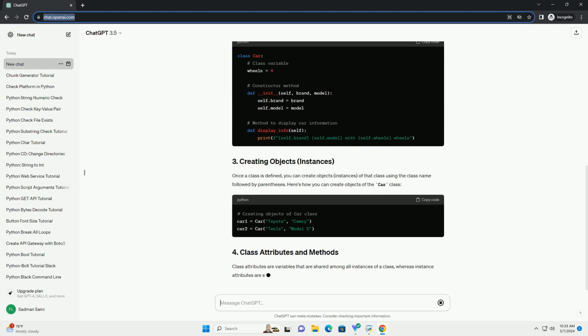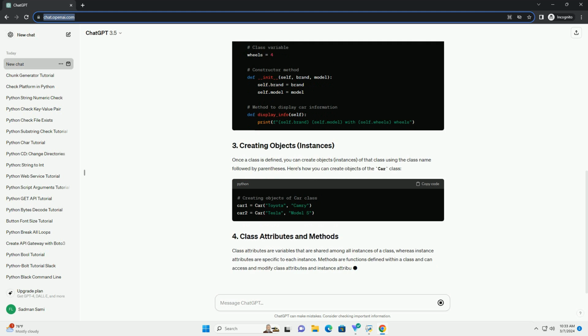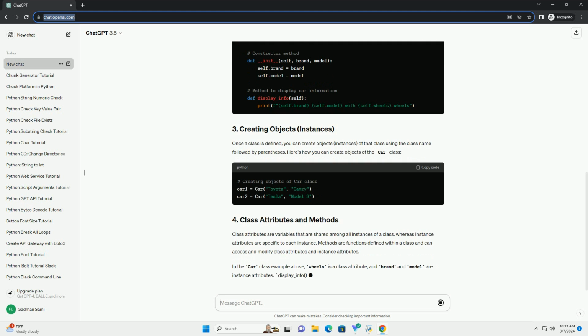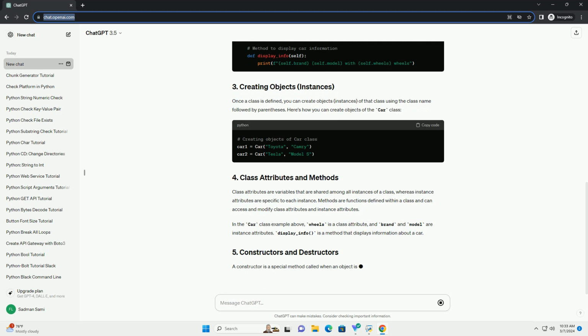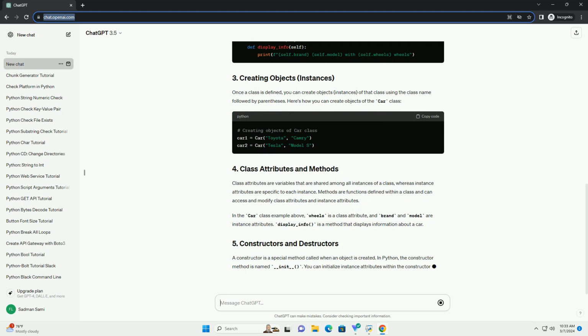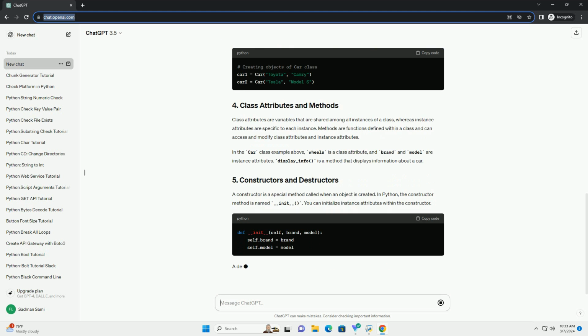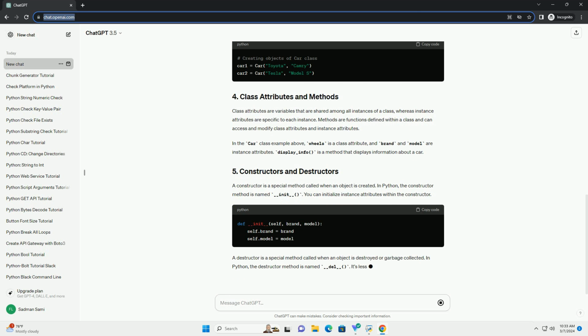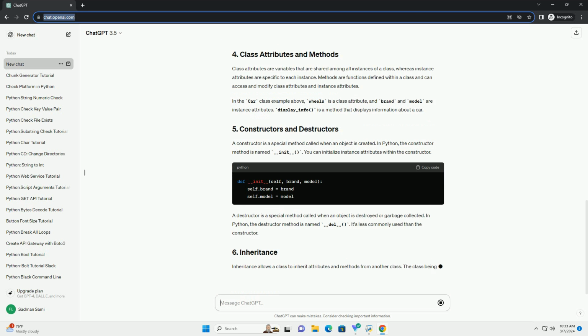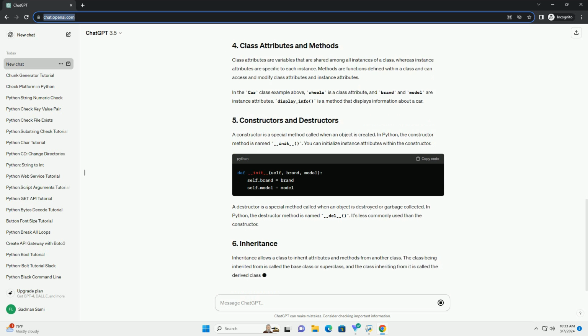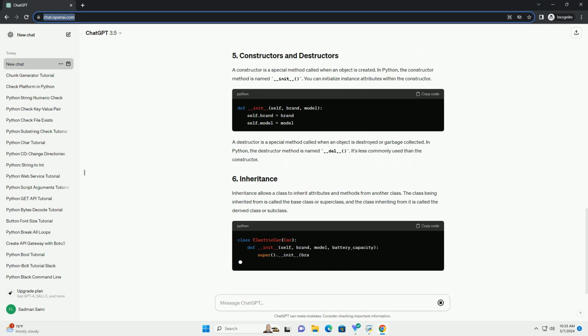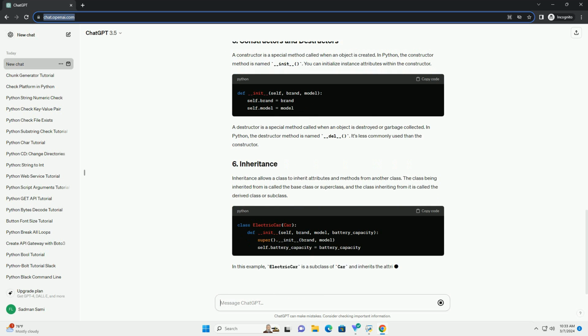In Python, you can define a class using the class keyword followed by the class name. Here's a simple example. Once a class is defined, you can create objects (instances) of that class using the class name followed by parentheses. Here's how you can create objects of the Car class.